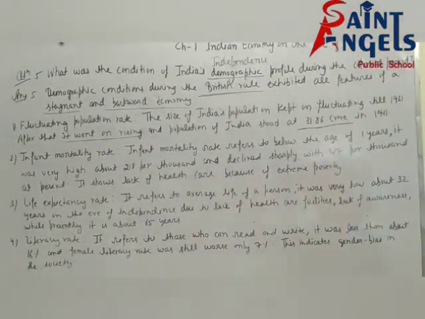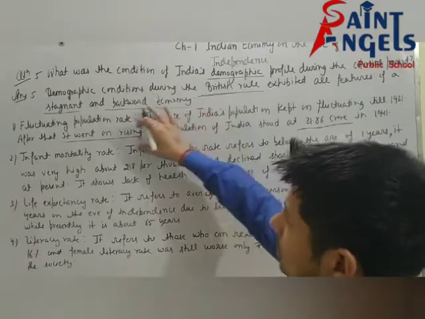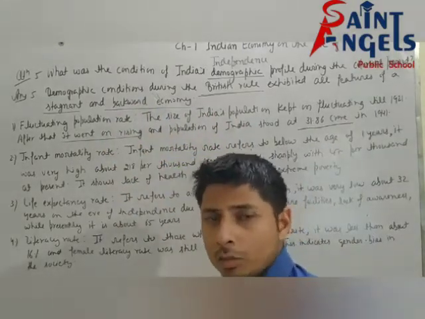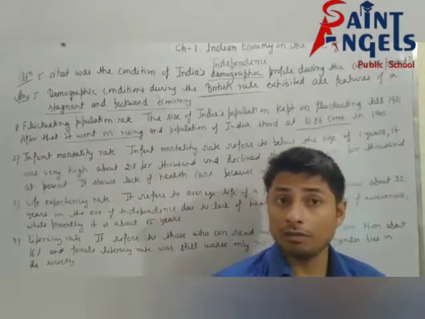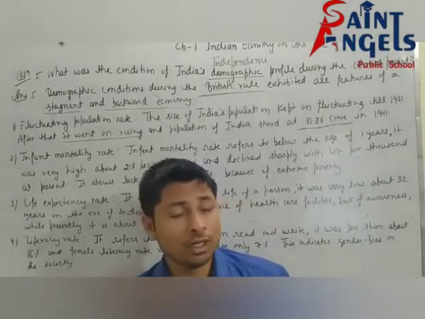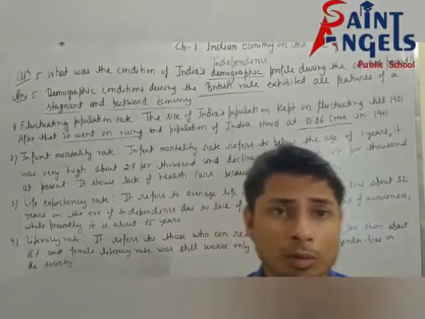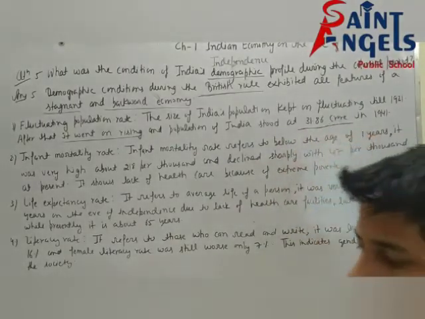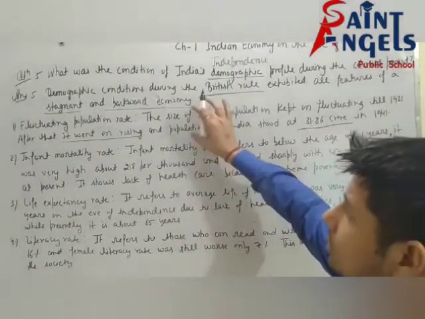So I hope all of you have understood what we mean by this point. Fluctuating population means the size of India's population kept on fluctuating till 1921. But after 1921, it went on rising, and the population of India stood at 31.86 crore in 1941. So I hope all of you have understood this point.